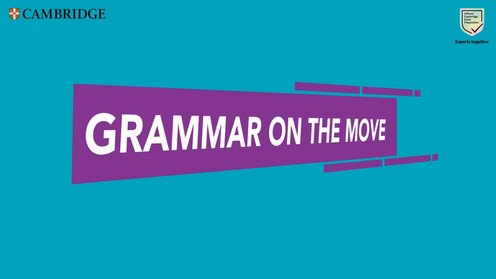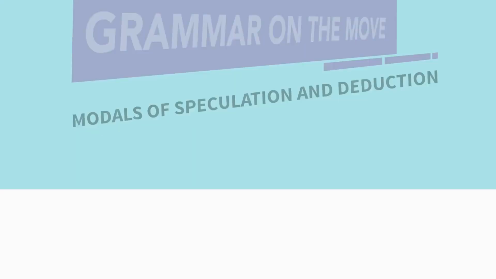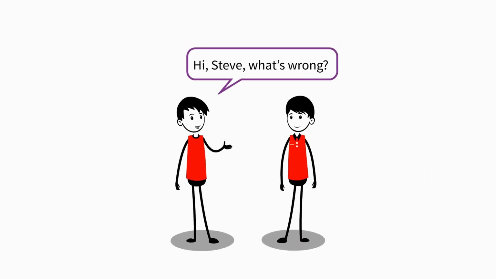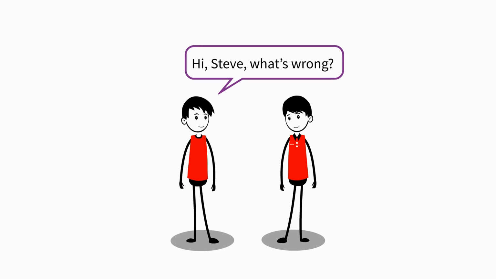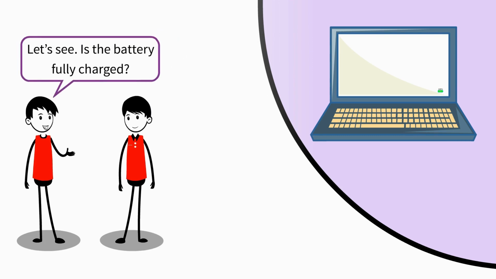Grammar on the move. Modals of speculation and deduction. Hi, Steve. What's wrong? My laptop doesn't seem to be working. Let's see. Is the battery fully charged?